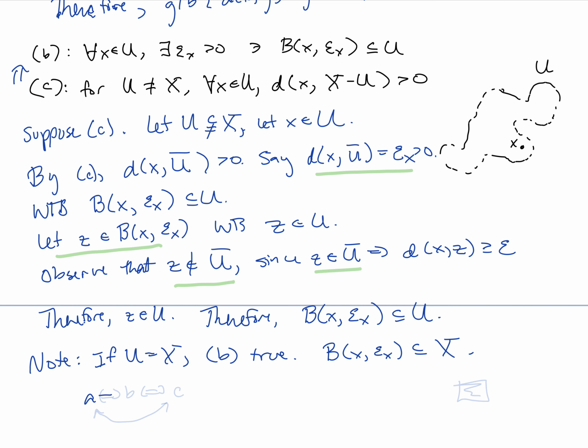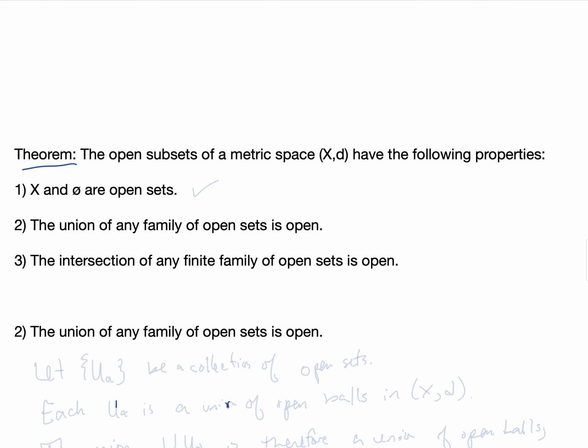So we have shown that A is true if and only if B is true, and B is true if and only if C is true. And by transitivity of logical equivalence, that means that A is true if and only if C is true. So we finally proved that theorem. That was a long one. Here's another theorem about open subsets of a metric space.